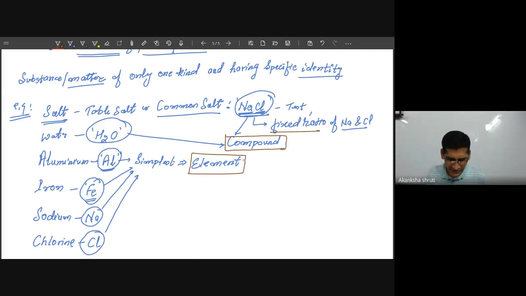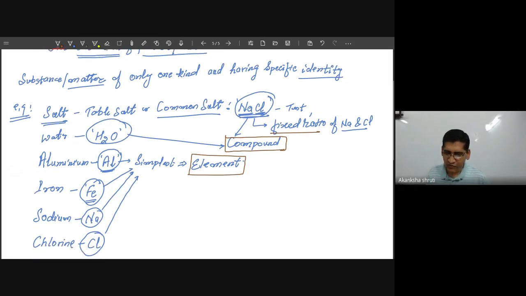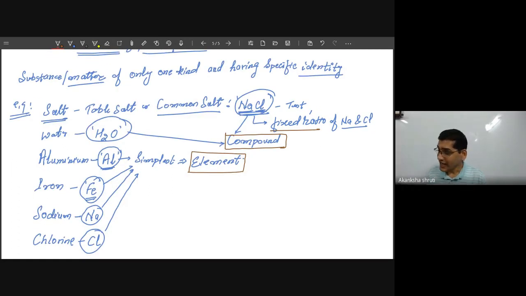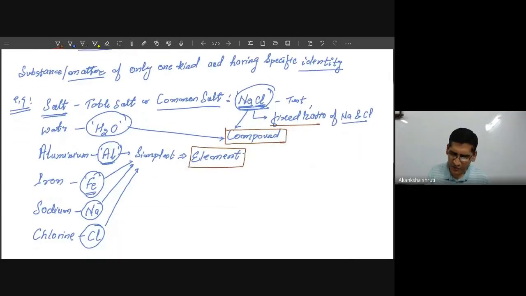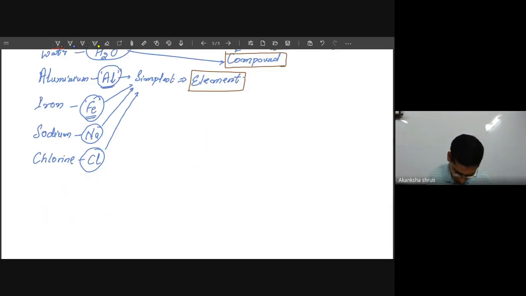Pure substance means the substance which contains only one kind of matter and has a specific identity. Now this pure substance can be, so write down the second.